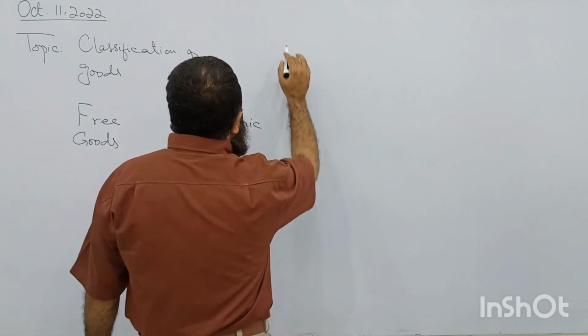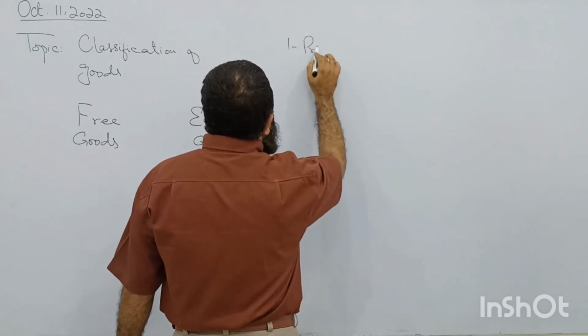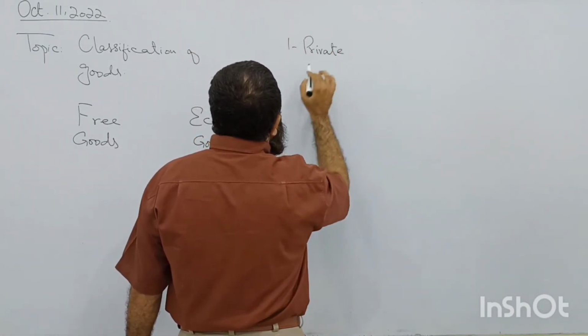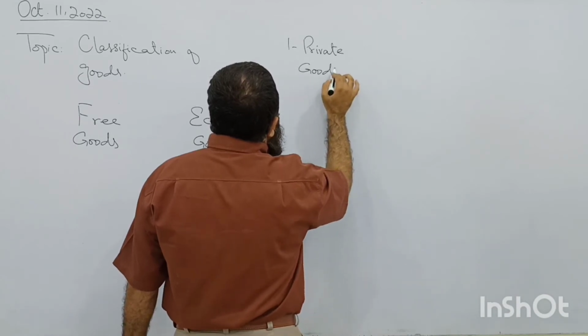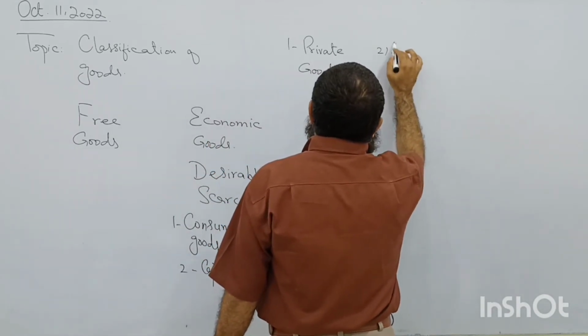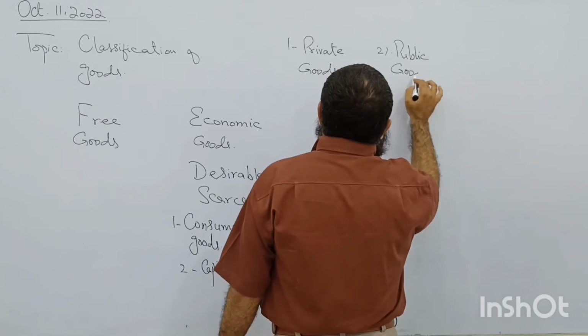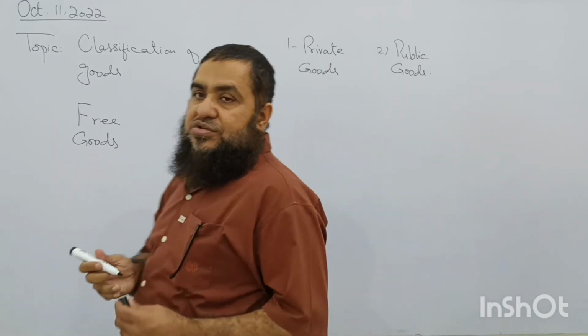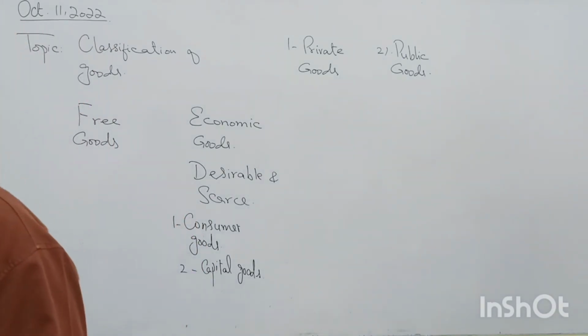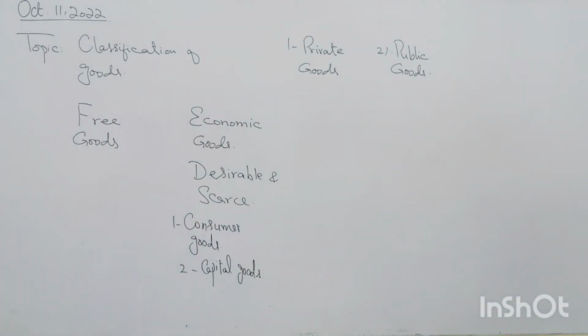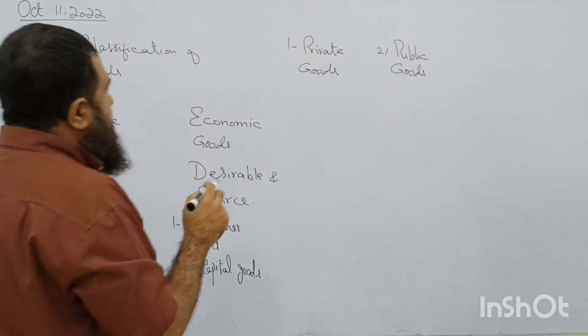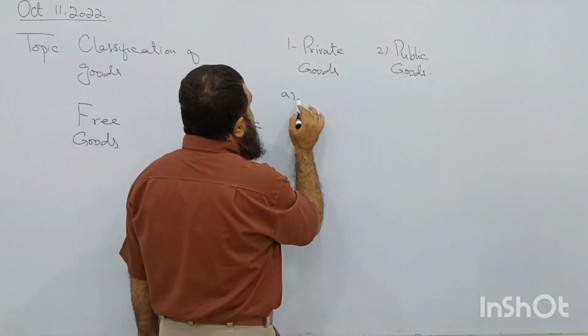One is called the private goods, and second is called public goods. What do we mean by private goods? Private goods are those which are excludable and rivalry. They have two characteristics.